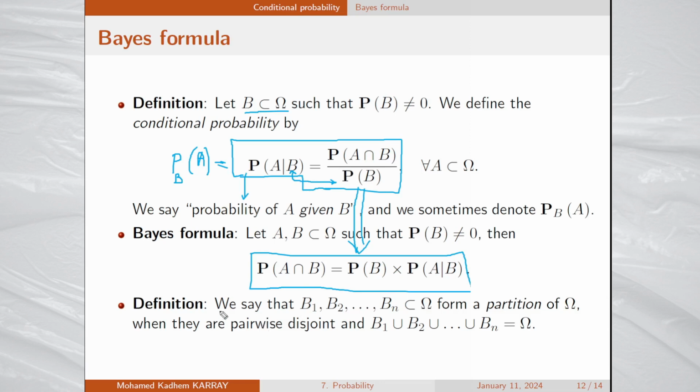We introduce now the notion of partition. We say that events B1, B2, up to Bn form a partition of the universe when they are pairwise disjoint and their union equals the universe. So keep in mind this notion of partition of a set.